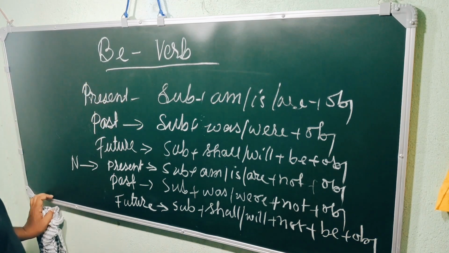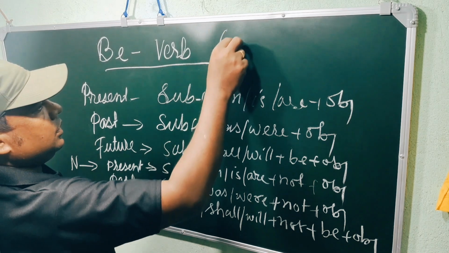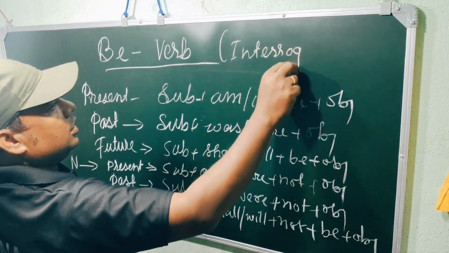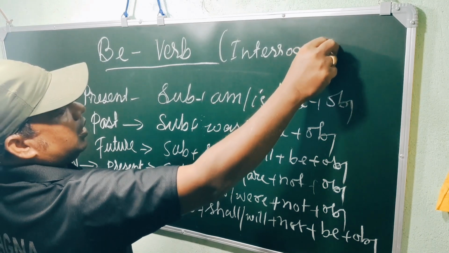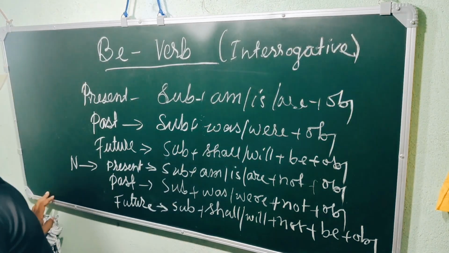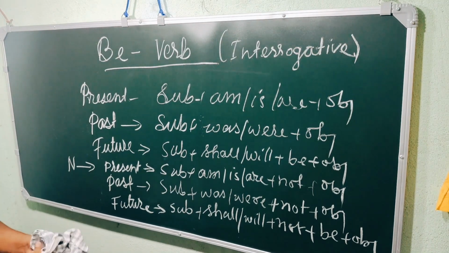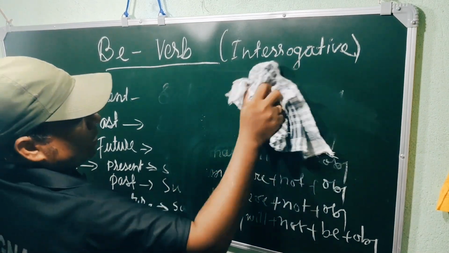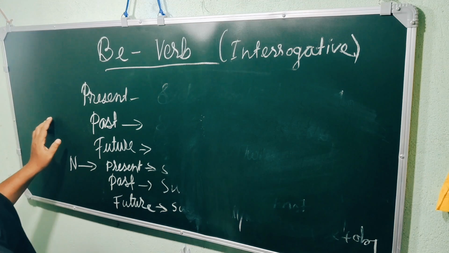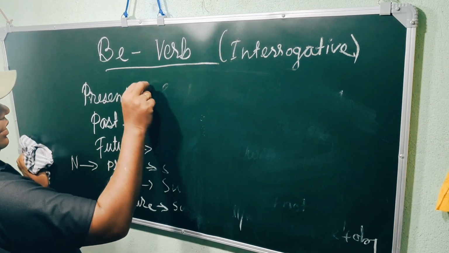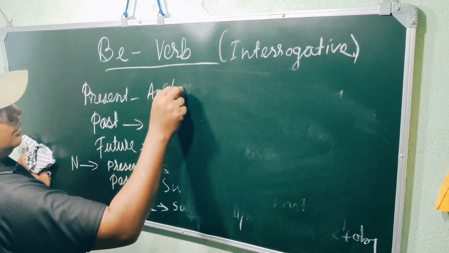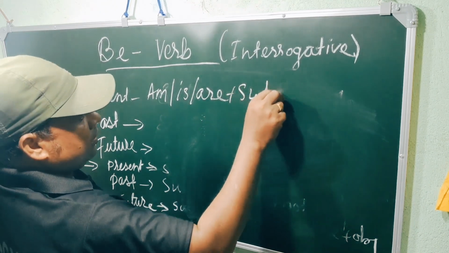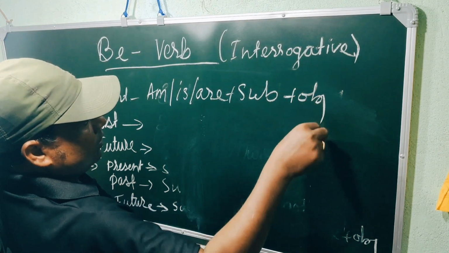In this video, we will be discussing the interrogative form. So, in the present, let's see the interrogative form, the formation. The formation is am, is, are plus subject plus object.